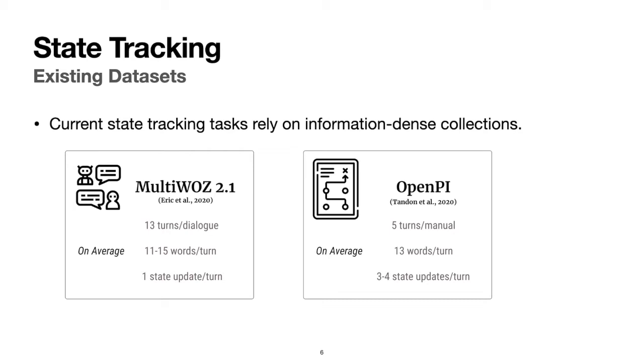But what about other types of discourses that may go beyond several steps or short sentences, yet the state updates are less densely distributed across the corpus? And what would be the definition of state in those settings? So what we would like to have is an information-sparse collection that differs from the currently available datasets with easily definable states that could open up the task of state tracking to a wider range of discourses.